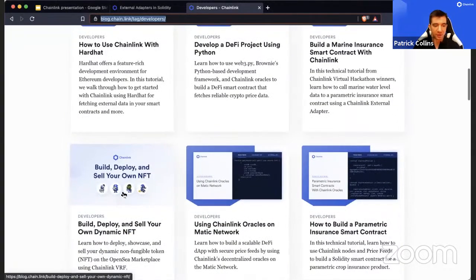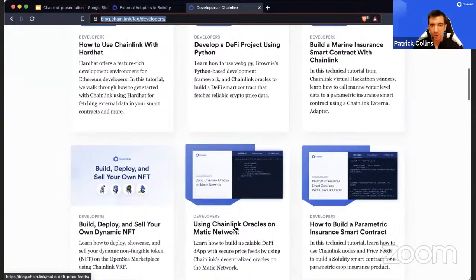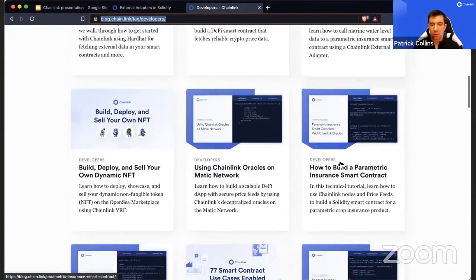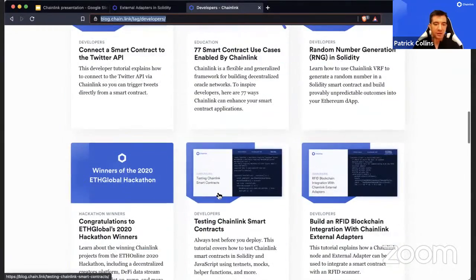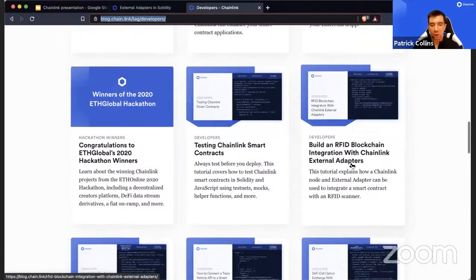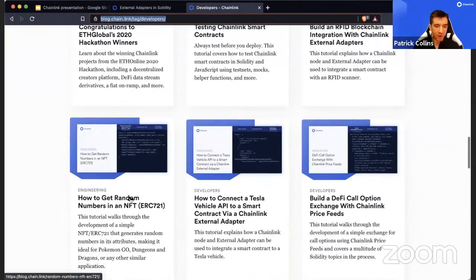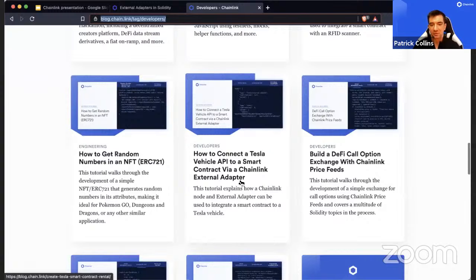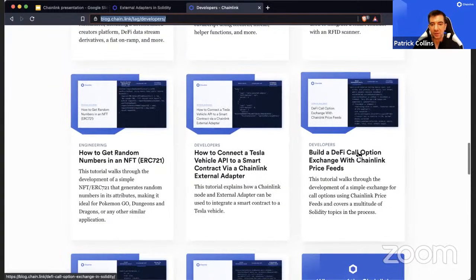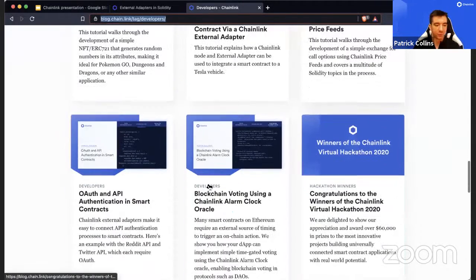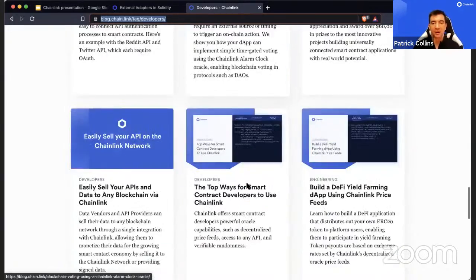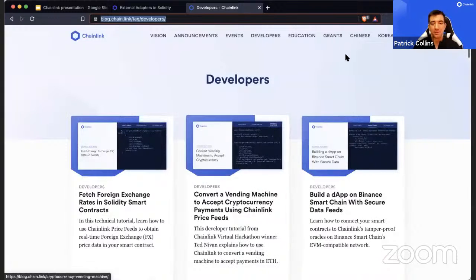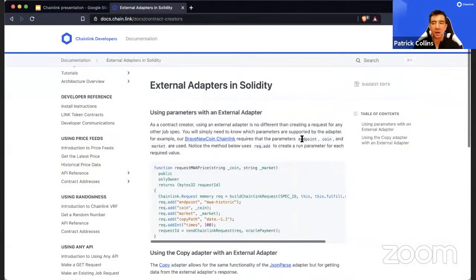Let's look for, here's that dynamic NFT, working on Matic, building an insurance protocol, connecting your smart contract to Twitter, RNG, testing, hardware stuff, getting a random number into an NFT, connecting the Tesla to your smart contract, building a simple DeFi call option or call platform, getting OAuth and API, making a blockchain voting. The list kind of goes on and on if you're looking for inspiration here. A bunch of good tutorials just to get started, get building something.